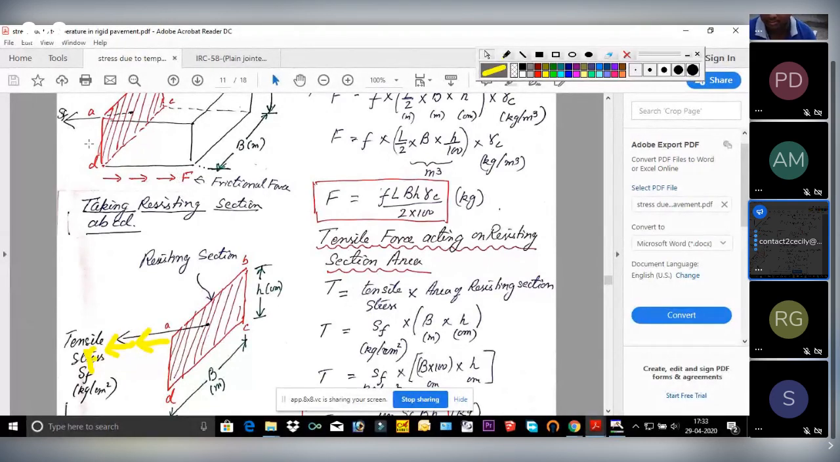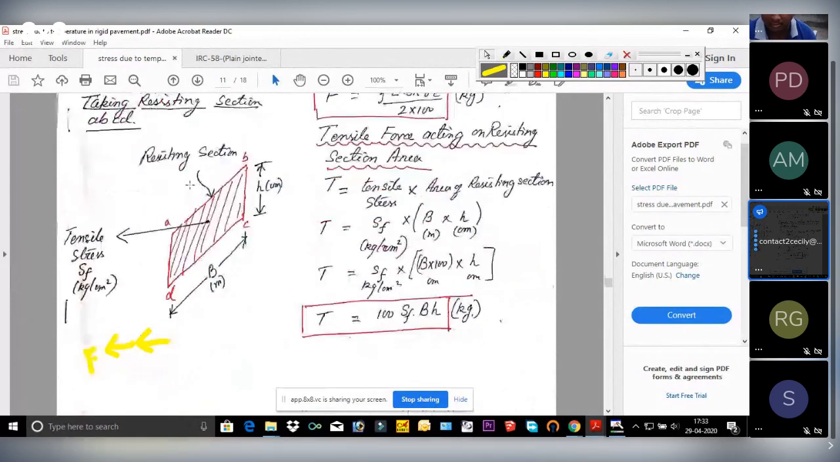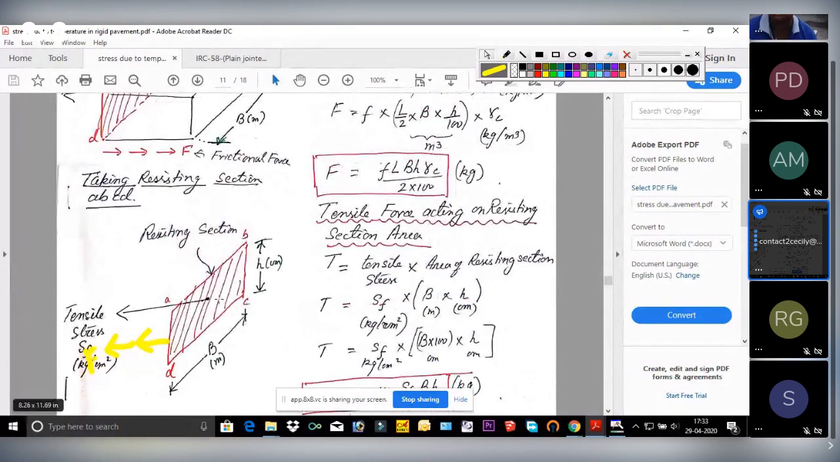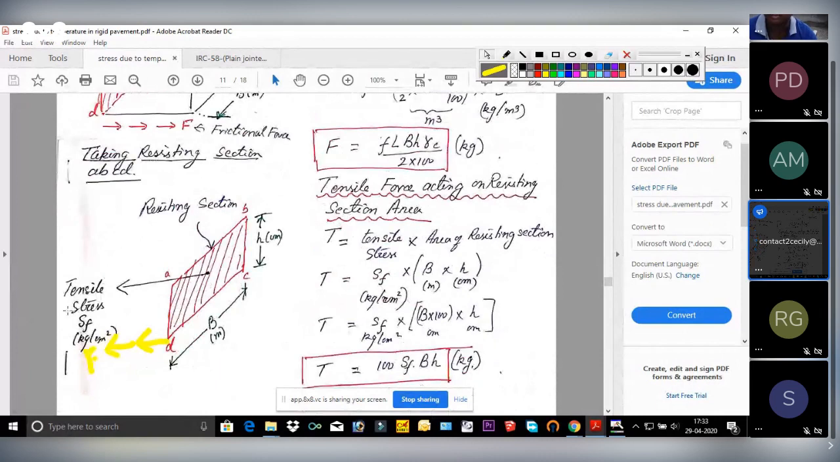So I have taken this section now. I've carried this section and put it here, so it will look like this. Now this stress acts on this area. So what is the force? Stress into area. Okay, tensile stress into area.